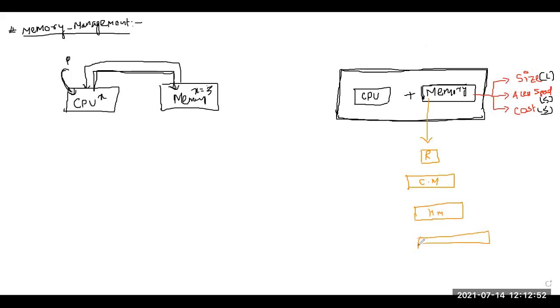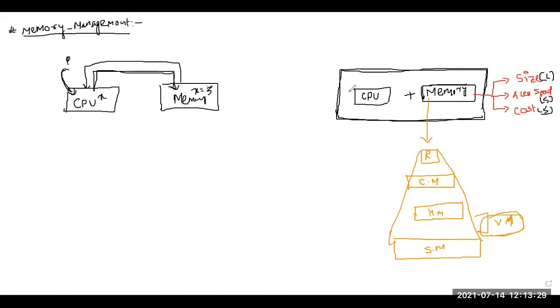Is this the hierarchy? You already know this memory hierarchy, yes or no? Then there will be a secondary memory. Now in between these two, there is one more memory called virtual memory. We will talk about the virtual memory also. So this is the entire hierarchy. If you draw the hierarchy structure, it will be like this. In between the main memory and secondary memory, there is a virtual memory. We will not talk about virtual memory for the time being.